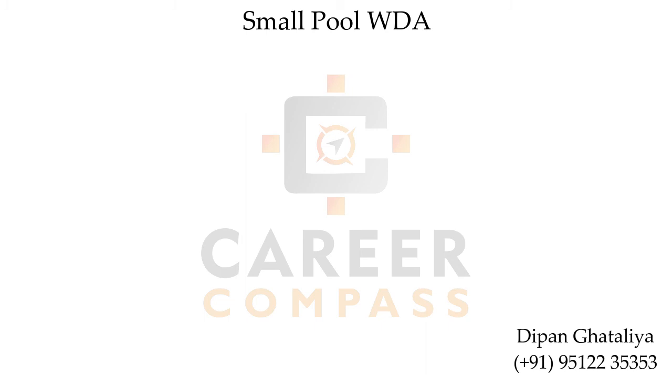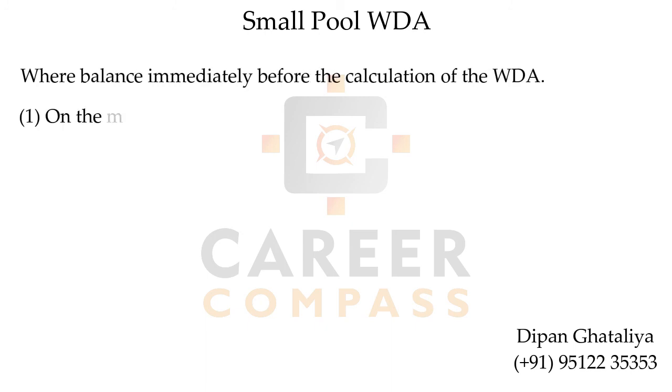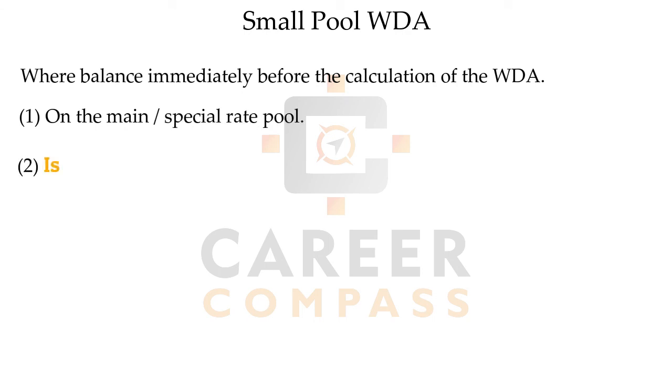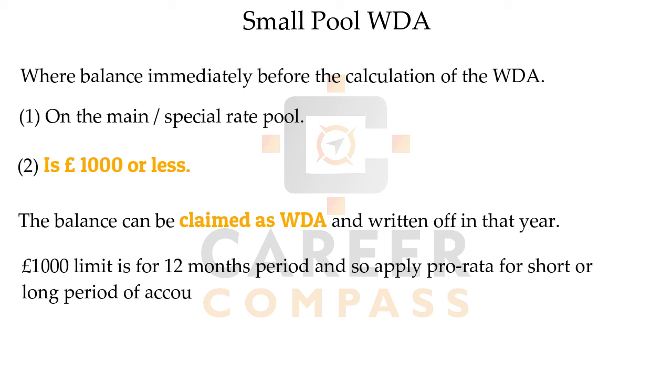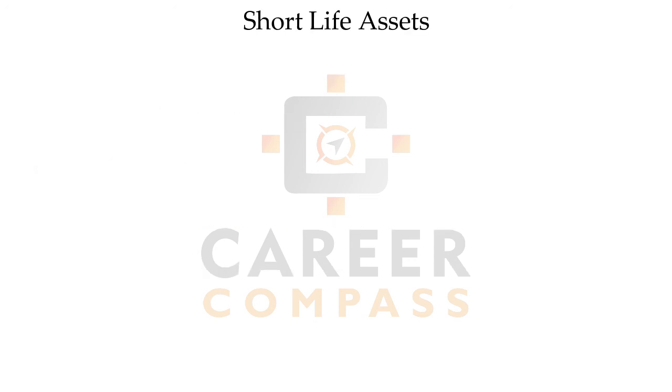Now students, the next topic is the small pool WDA. If your balance immediately before the WDA for the main pool or special rate pool is lower than 1,000 pounds, then whatever balance you have can be claimed fully as WDA. So you don't need to apply the 18% or 6% percentage in the WDA. You can directly get the full amount as allowances. Now this 1,000 pound limit is for 12 months, students, so we have to proportionate it according to the length of the accounting period. It's very simple.